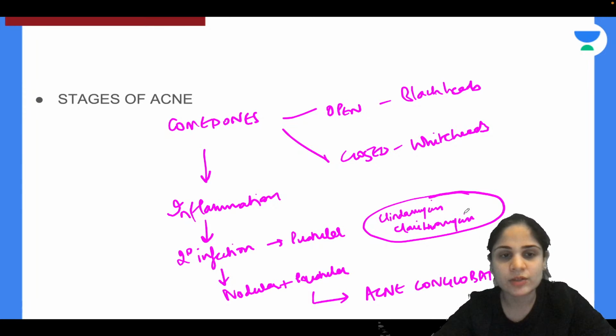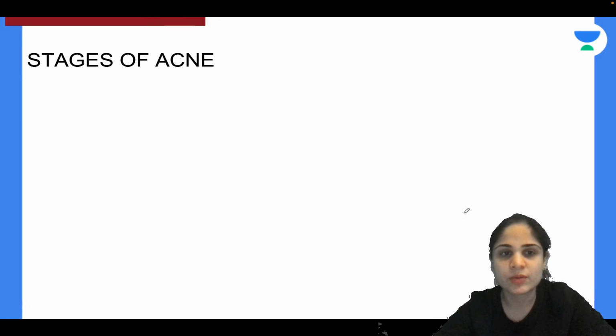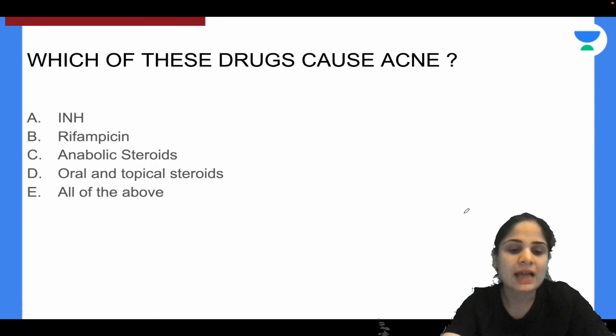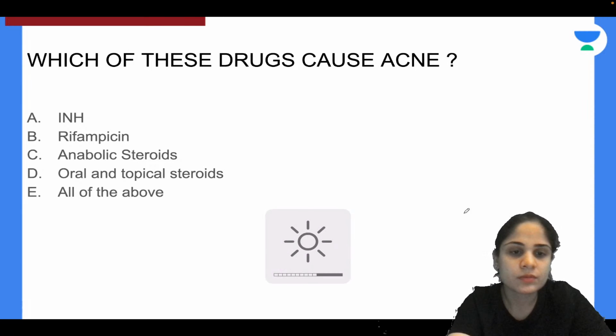Alright. Because we are talking about the treatment of acne, let's come to a question. Which of these drugs cause acne? INH, rifampicin, anabolic steroids, oral and topical steroids, or all of the above?